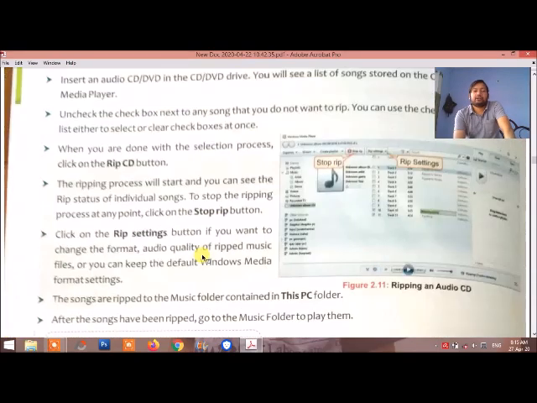Next topic is what is the procedure to perform ripping. First of all, if you want to copy data from a CD, DVD, pen drive, etc., first insert it into the system. After inserting it, click on My Computer, which is called This PC in Windows 10, and from there explore the drives.